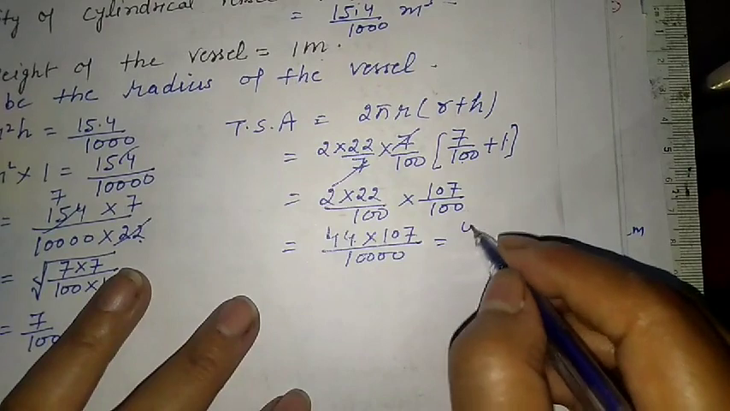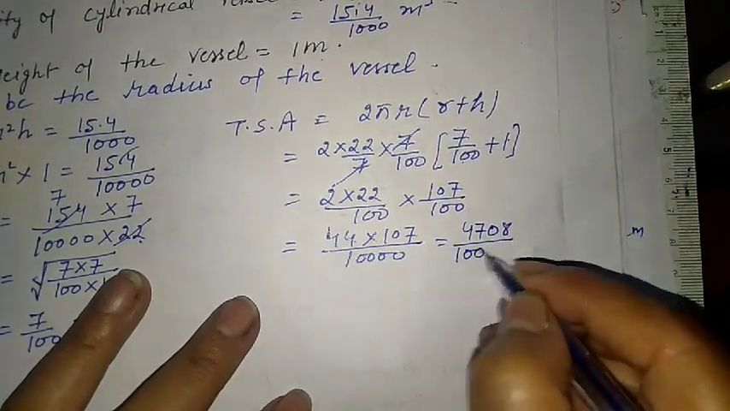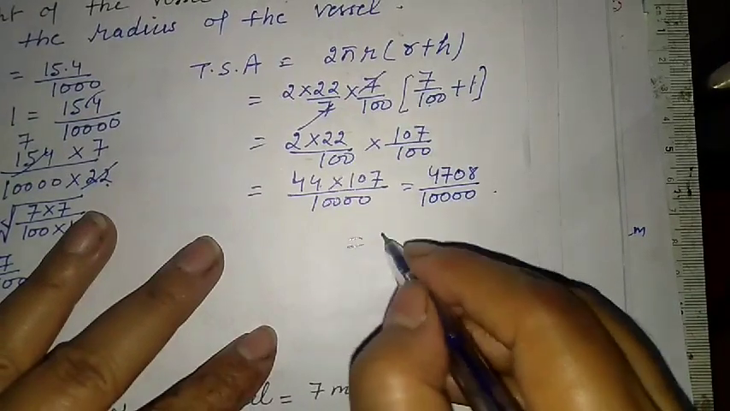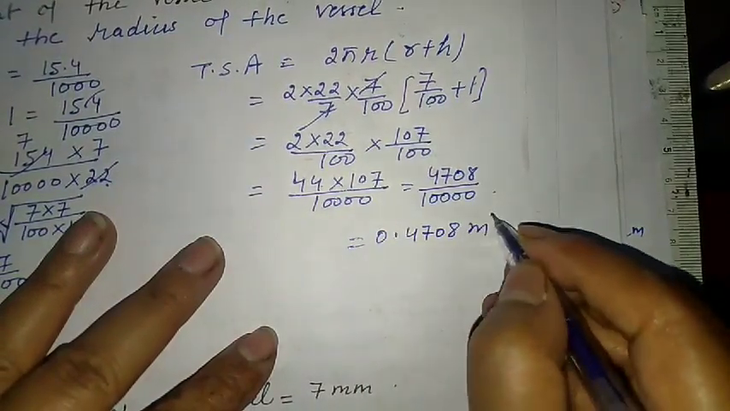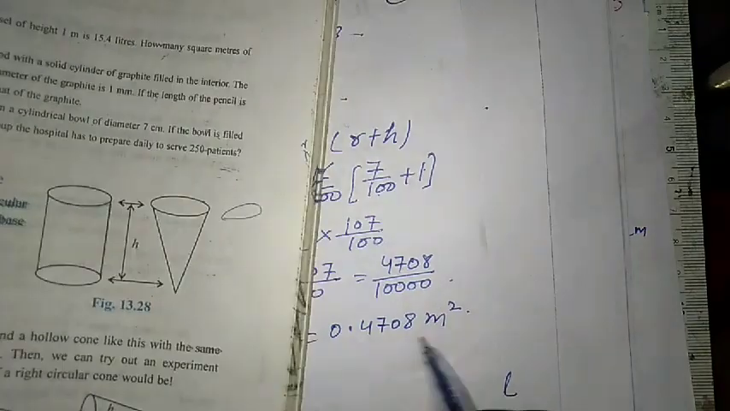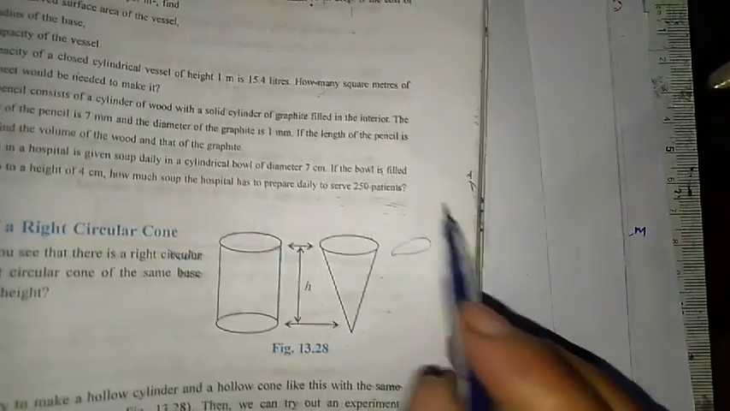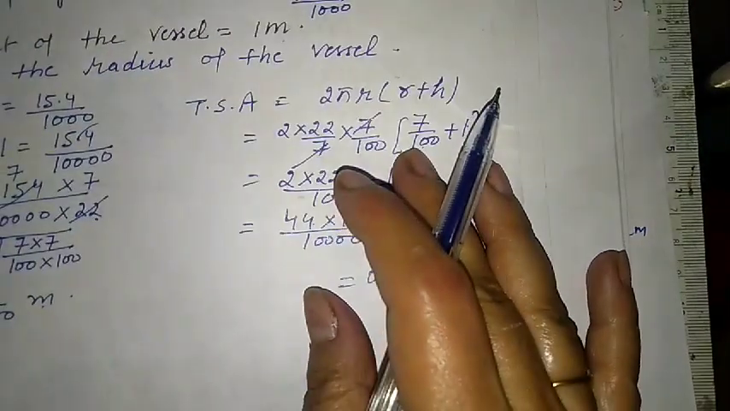4708 upon 1, 2, 3, 4 zeros, that is equals to 0.4708 meter square. So this will be the answer here, that this much, 0.4708 meter square of metal sheet would be needed to make it. The answer has to be written at the last for all these questions.